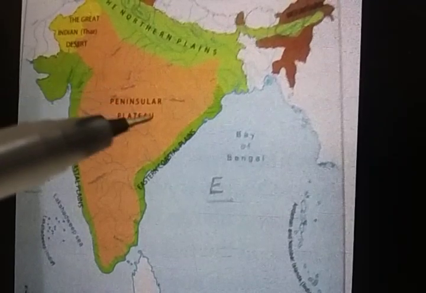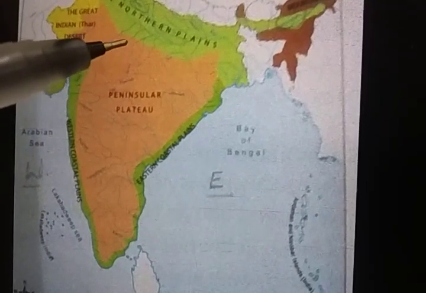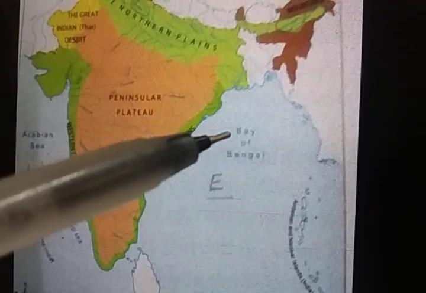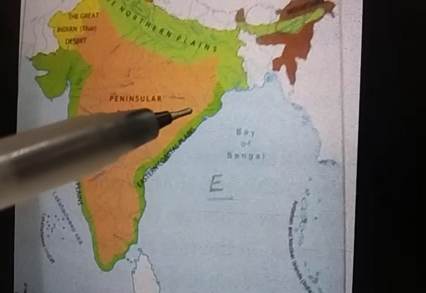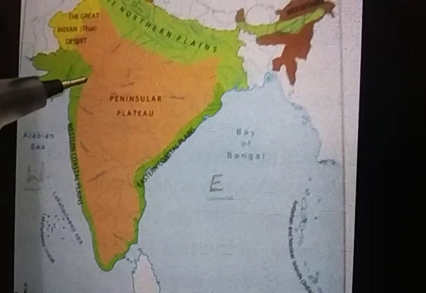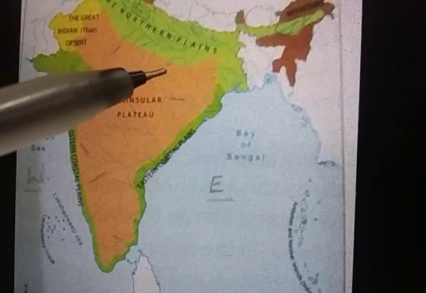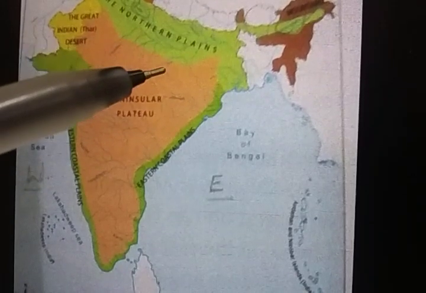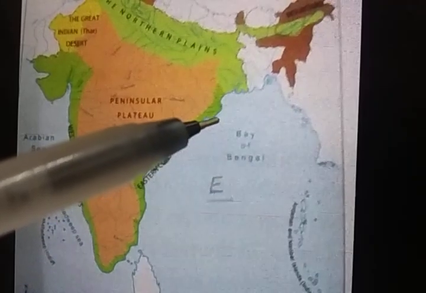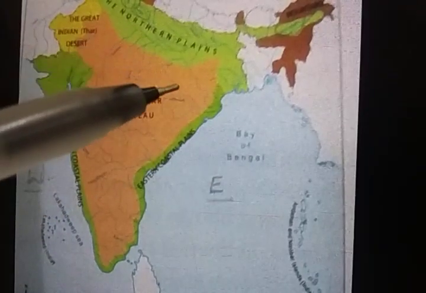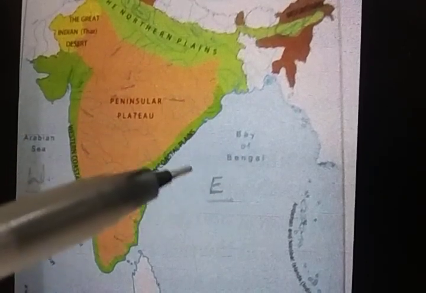Towards the east. Therefore, most of the rivers will flow towards the eastern area. And most of the rivers such as the Mahanadi, Godavari, Krishna and Kaveri fall into the Bay of Bengal because the land is slopy here. So the water bodies flow into the Bay of Bengal. Always remember that all rivers flow down to the slopy areas and get into the ocean or the sea.